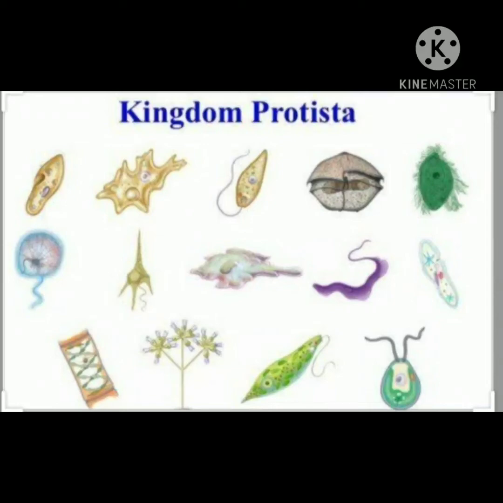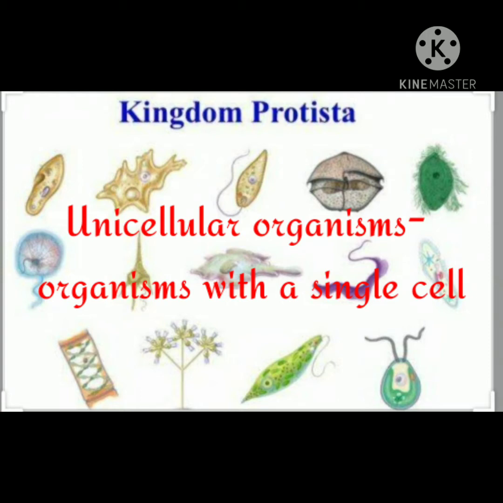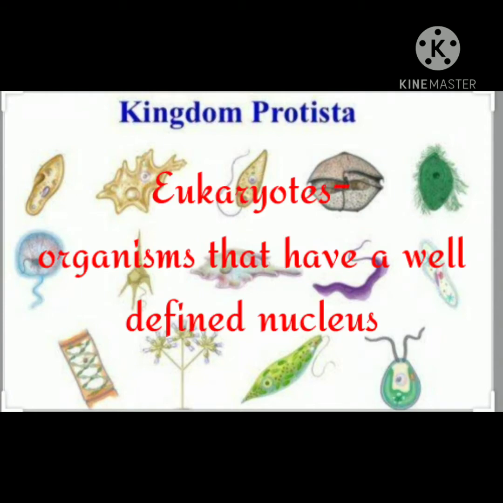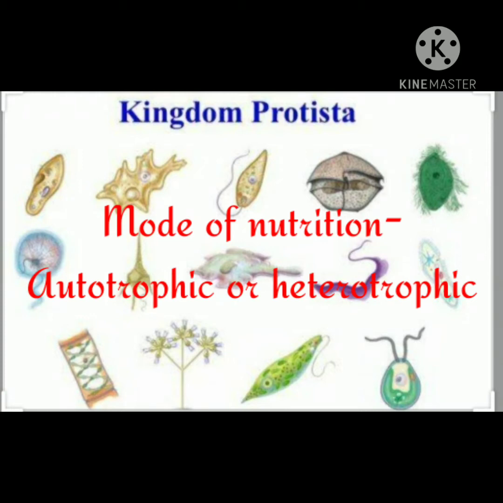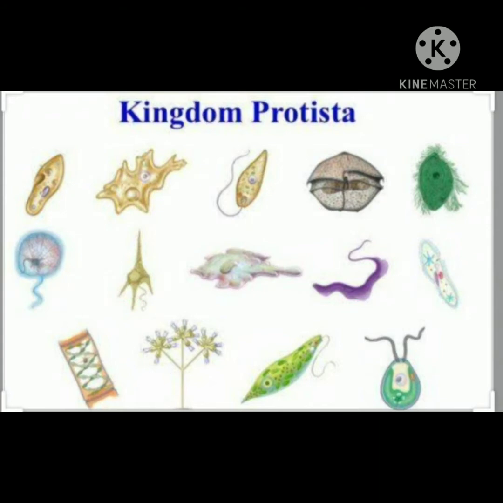Everyone, continuing with the five kingdom classification, today we will do the second kingdom, that is kingdom Protista. The members of kingdom Protista are unicellular. That means they are composed of only one cell. They are eukaryotes. Eukaryotes are organisms which have a well-defined nucleus. Their mode of nutrition may be autotrophic or heterotrophic. That means they can prepare their own food or they depend on other organisms for their food.